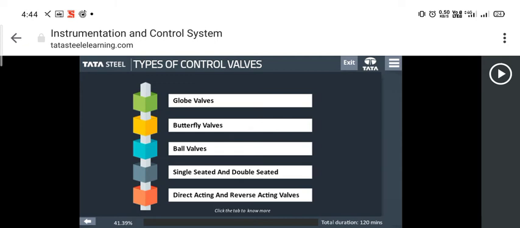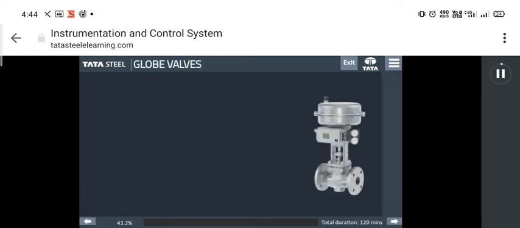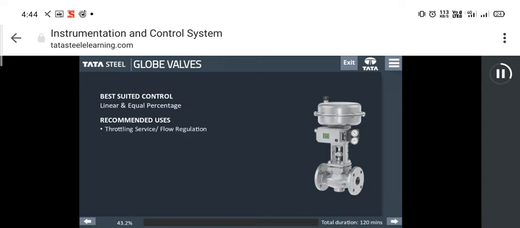Let us now learn about different types of control valves as following. First, globe valves. Second, butterfly valves. Third, ball valves. Fourth, single-seated and double-seated. And fifth, direct acting and reverse acting valves.